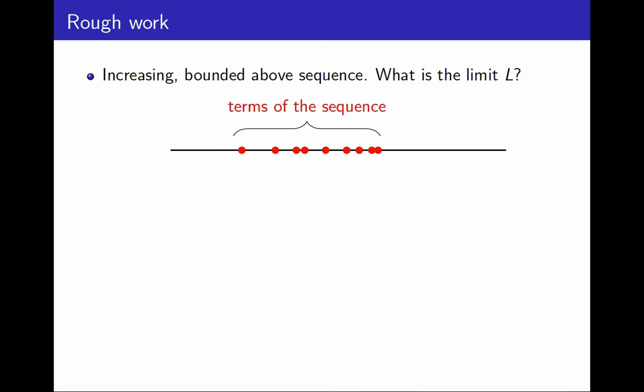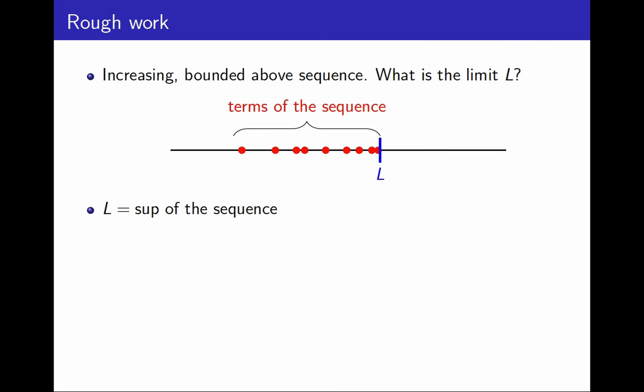But what is that point they're crowding around? I kind of want to say it is the maximum of the sequence, except no, it isn't. There doesn't have to be a maximum. But I can say it is the supremum of the sequence. And that at least is a valid way to start, because given a sequence that is bounded above, I can define its supremum. So that's what I'm going to call L. And then all I have to do is prove that L is the limit.